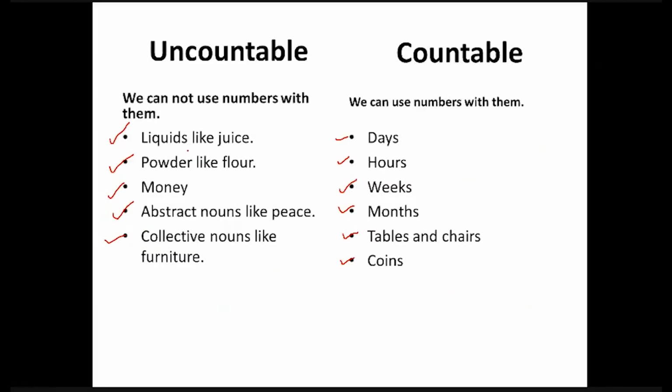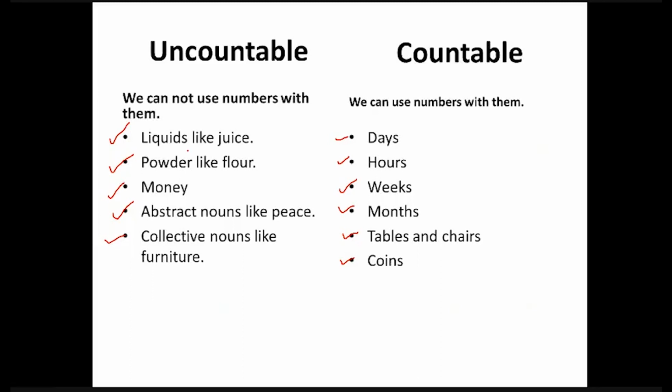You must note that with uncountable nouns, we do not use numbers. For example, we cannot say, I drank 1 water or I have 1 money. On the other hand, we can use numbers with countable nouns. I can say, I have 3 coins in my wallet, or I have 1 chair in my apartment. Some examples of uncountable nouns are liquids like juice, powder like flour, money, abstract nouns like peace, collective nouns like furniture. Some examples of countable nouns are days, hours, weeks, months, tables and chairs, coins.